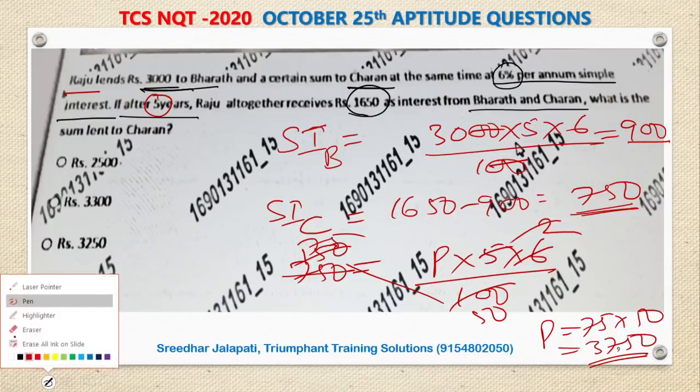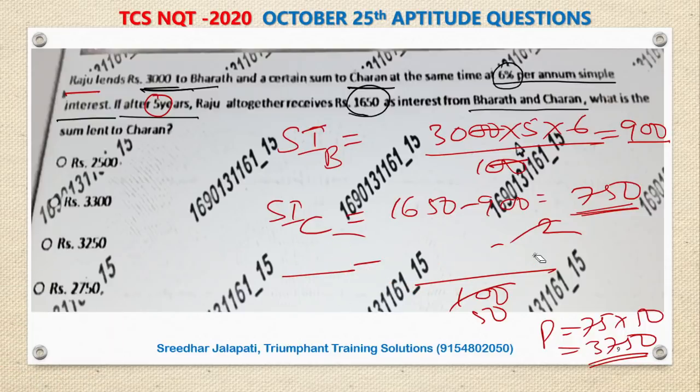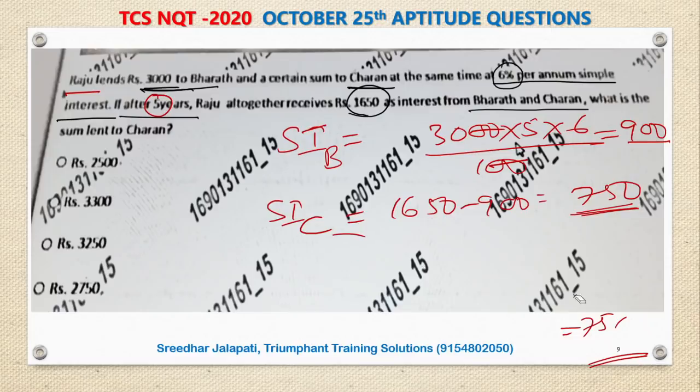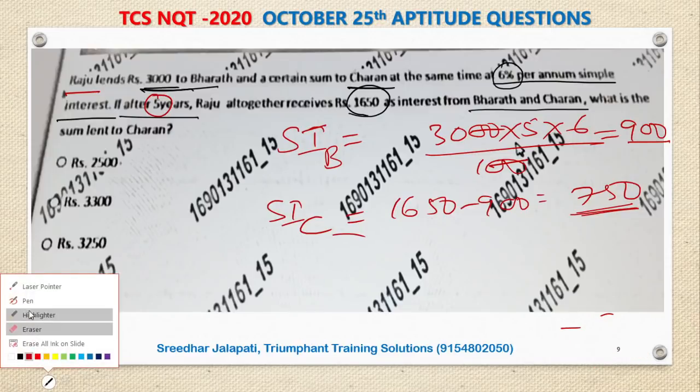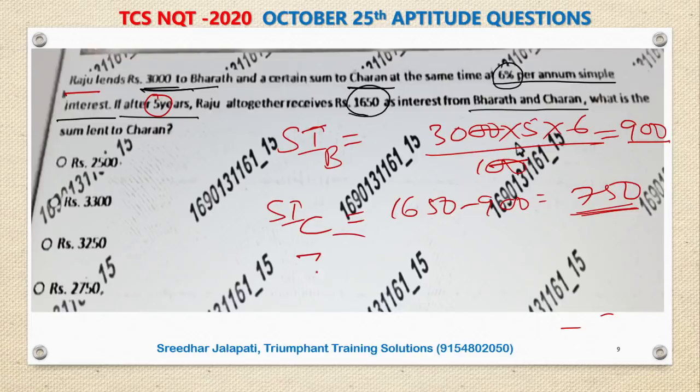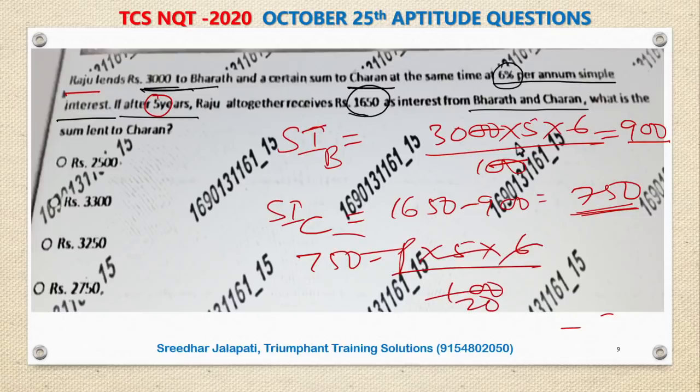Let me do the calculation part again. So here interest is 750. P we do not know, T 5 years, R 6 by 100. 5 ones, 5 20s, 2 3s, 2 10s, cross multiplication.